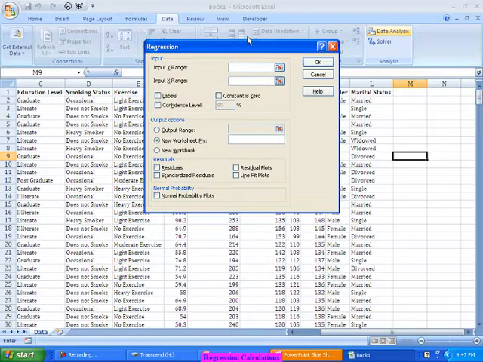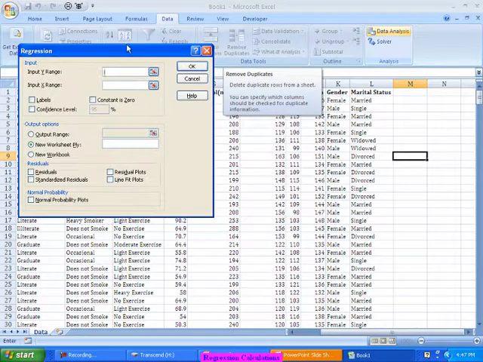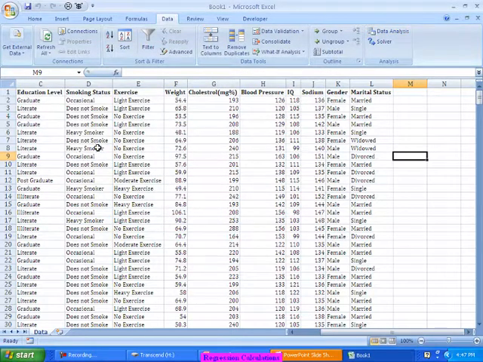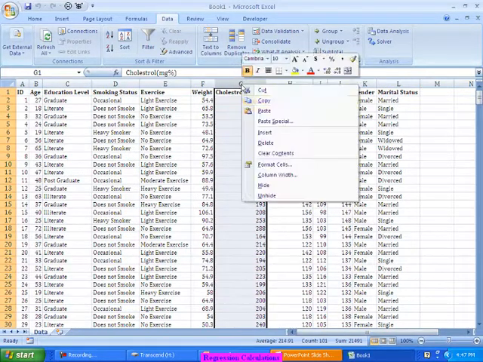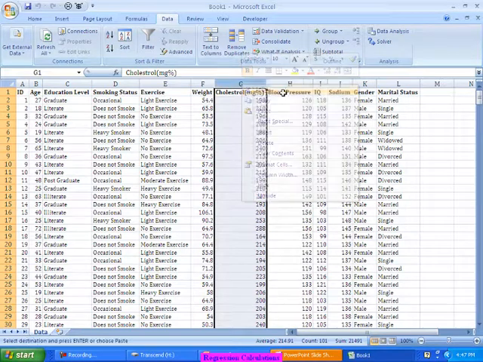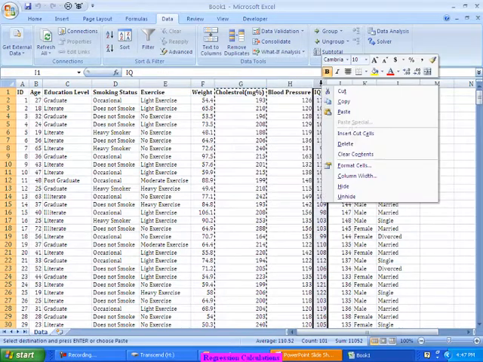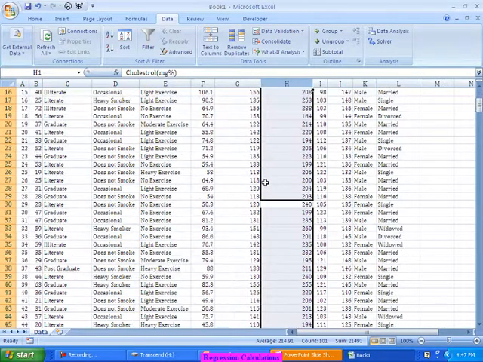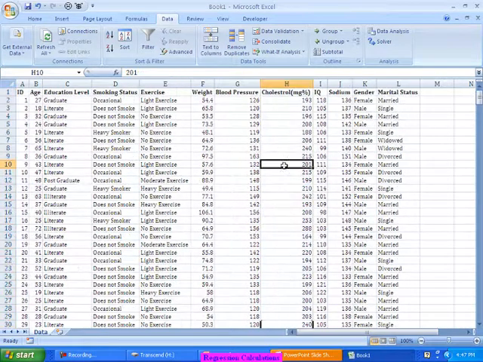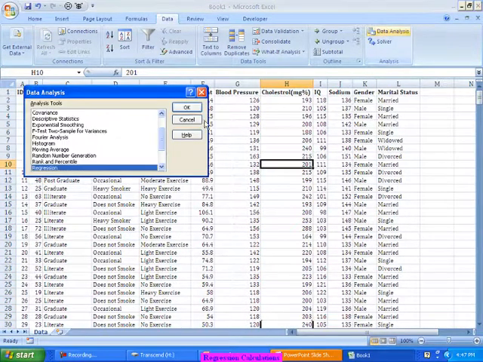So in the regression, I want to predict, probably here, let me just make some modifications from a spreadsheet perspective. Okay, for the time being, let me just take these two. All right.